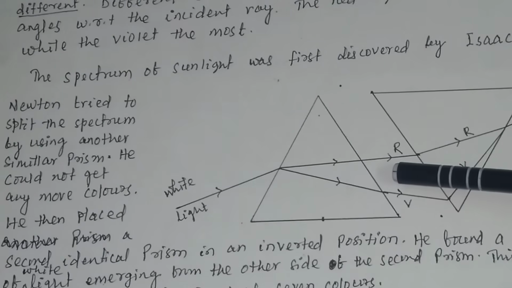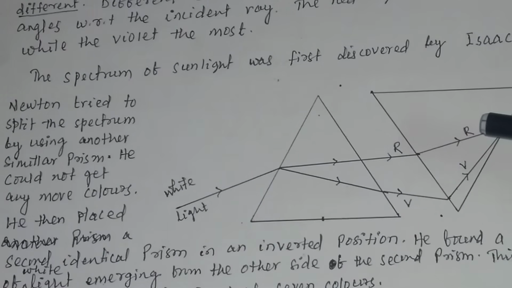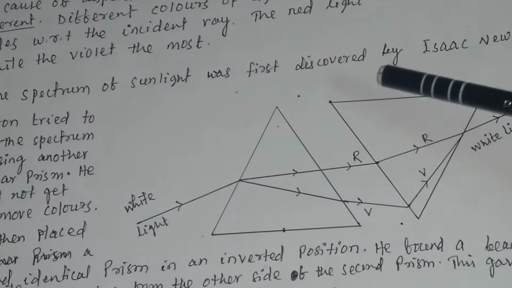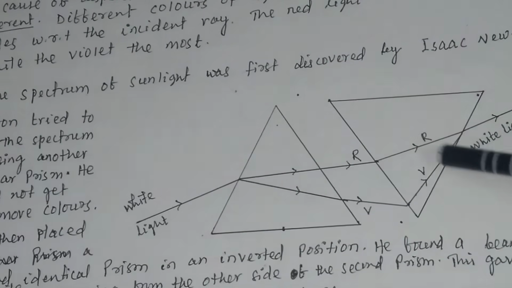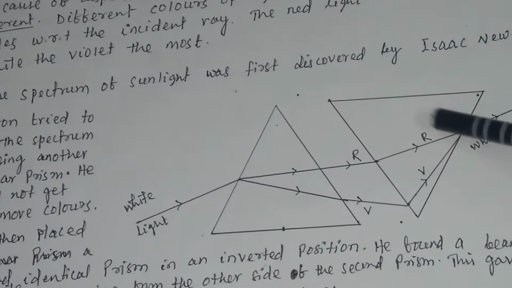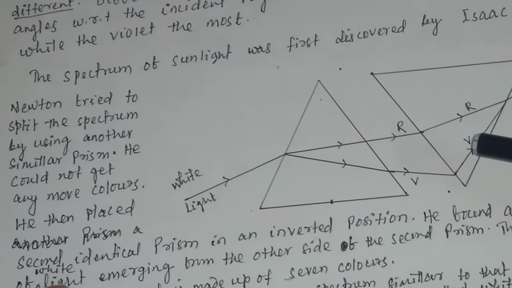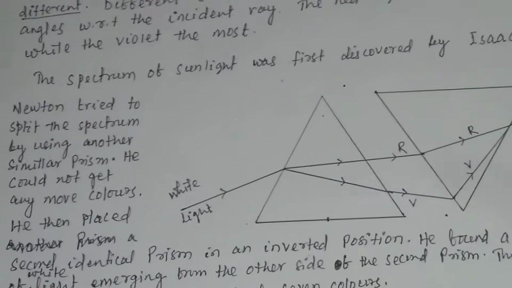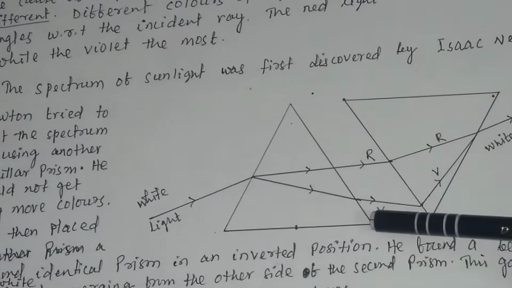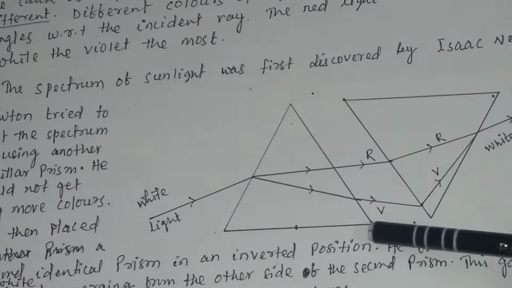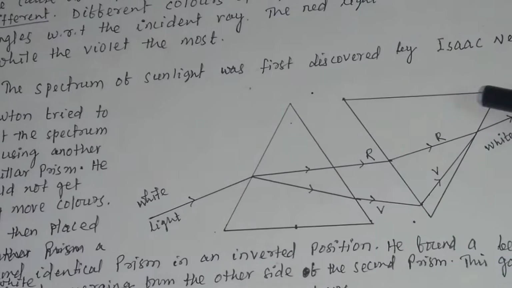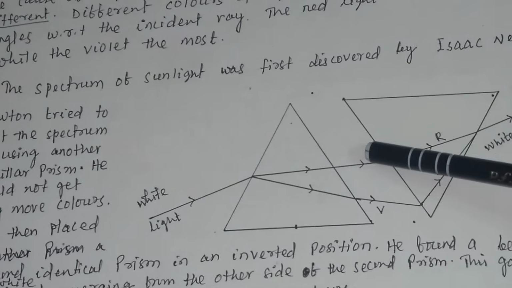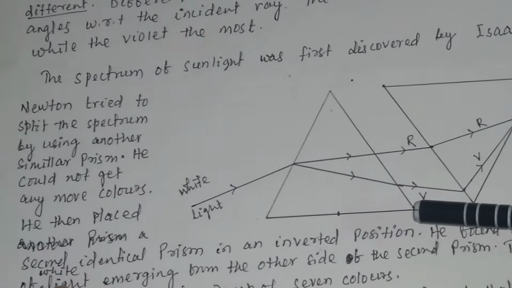Okay. Then Newton tried to split the spectrum by using another similar prism. He placed another similar prism here, in this position. But he could not get any more colors. You only get these 7 colors from red to violet.